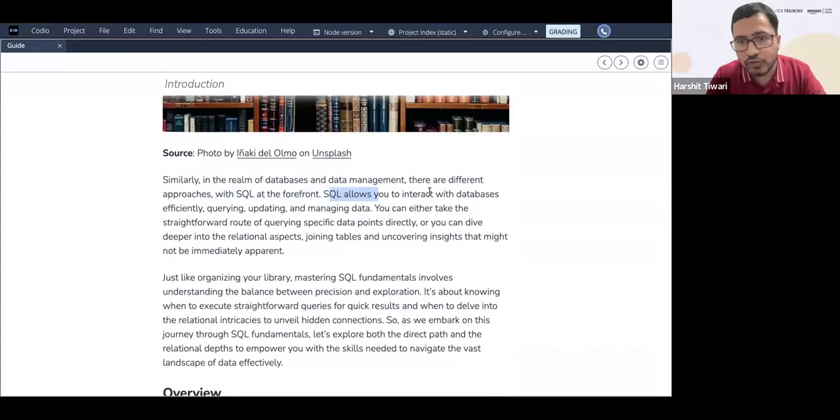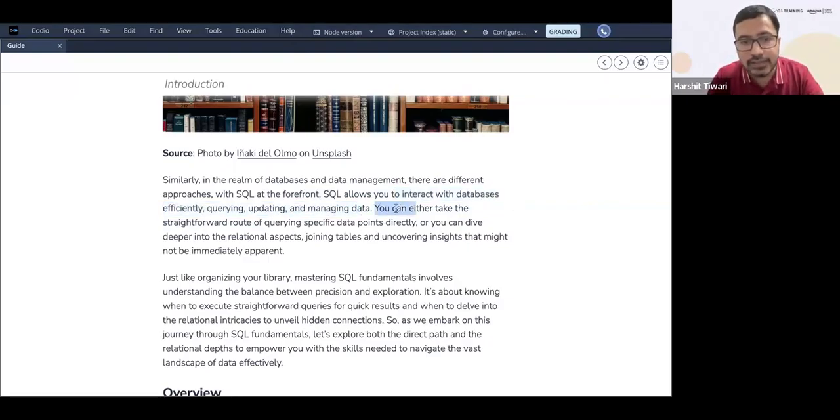All right. So SQL allows you to interact with the database efficiently: querying, updating, and managing the data. This is the importance, compared to your typical spreadsheet or Excel-based format, right? Why? Because SQL allows you to interact with the database efficiently. You can query, you can update, and you can manage the data inside it. That is the reason why we prefer SQL.